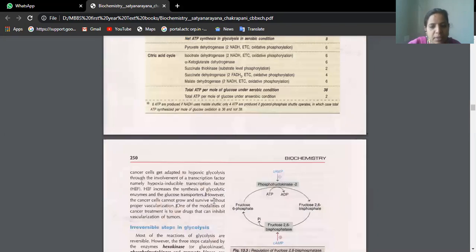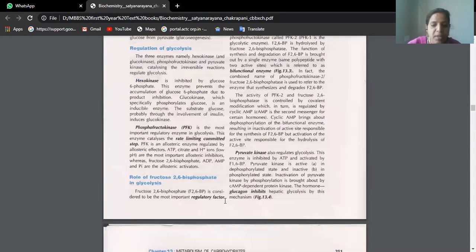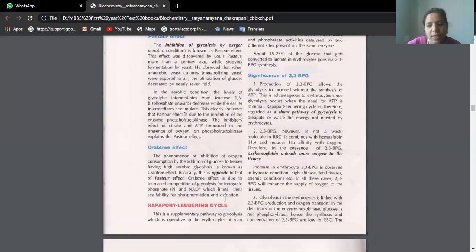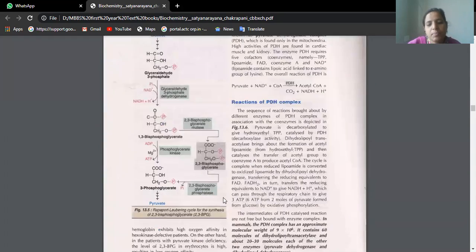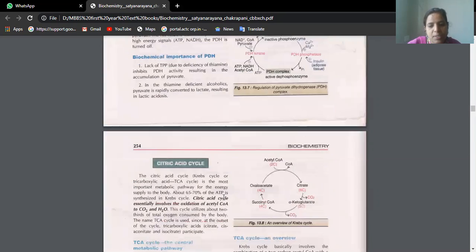Now, we also have to talk about energetics. So pyruvate is the last product of glycolysis, which becomes the first product where the citric acid cycle begins. That means half the breakdown of glucose has taken place in glycolysis, and further breakdown for the production of energy, ATP, is carried out in another cycle, the pyruvate, citric acid cycle. What are the other names we have? All the names you should remember because anything can come.